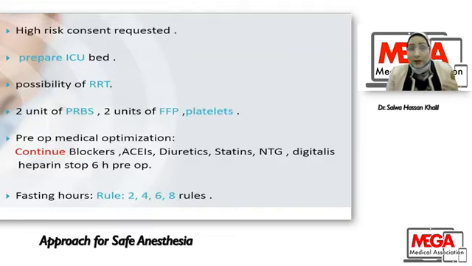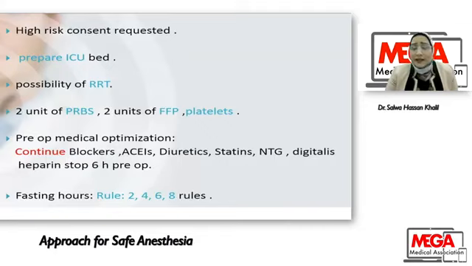Don't start beta blocker one day preoperative. Don't start beta blocker at high doses without titration. Don't start beta blocker for a low risk patient for low risk surgery. Start beta blocker for a high risk patient for high risk surgery at least 1 week preoperative with titration.